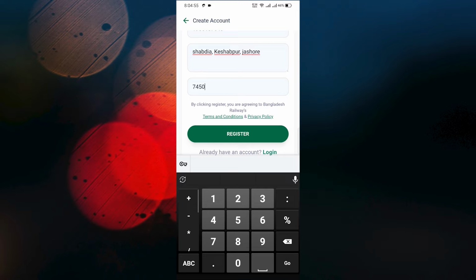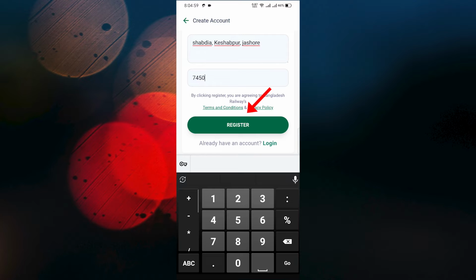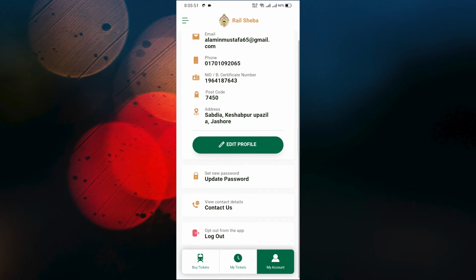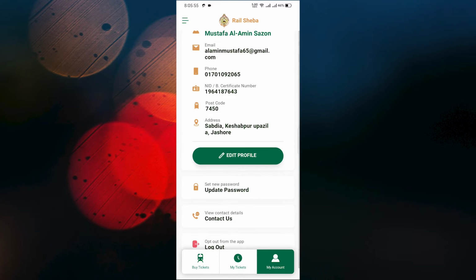After completing all of this, let's click Register. A 6-digit OTP will be sent to your given number. You have to put your OTP numbers and your personal account will be created. Here you can see this is my personal account. Let me take you to the next section.